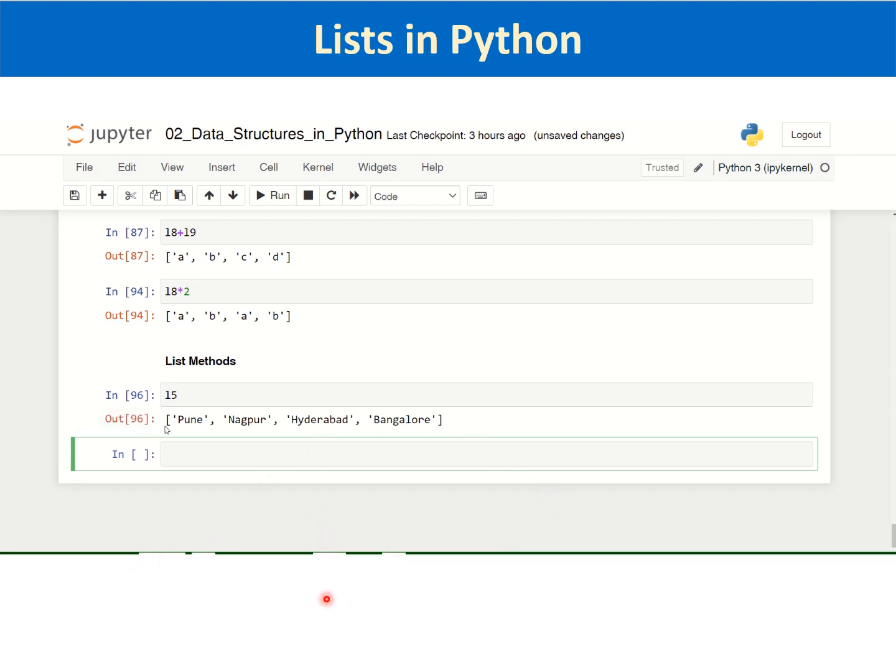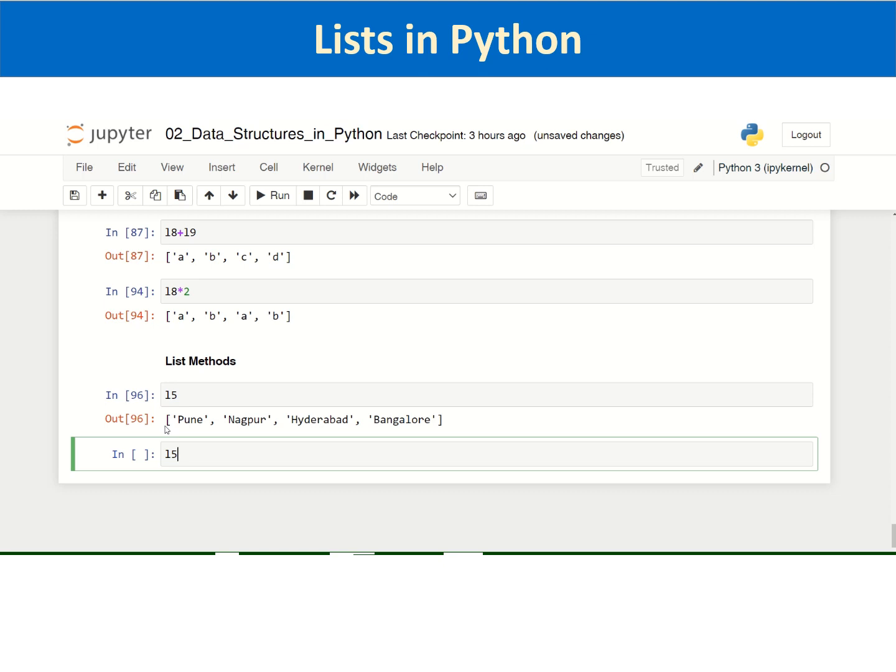There are 4 elements. Now if you want to insert any element at a particular index in a list, we have seen that can be done by assignment, but a better way is inserting using the insert list method. You can insert a single new value using this insert method. Now you type L5 dot, and because it is a method which is available with the list, you should be able to see the complete list using tab completion.